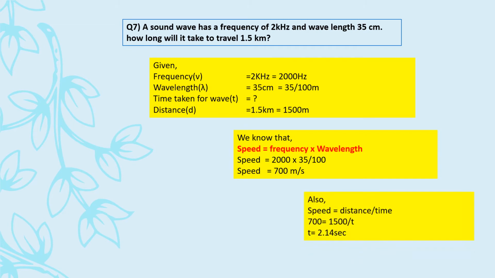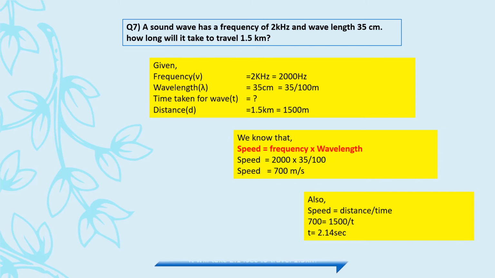So it's a very basic formula that you have been learning throughout. Speed is equal to distance upon time. Speed is 700, distance is 1500, so upon time. अभी देखो, if the quantity is in denominator that has to be calculated, the first thing is we will bring it in numerator. So since ये यहाँ पे denominator में था, other side will go in numerator. This 700 will come in denominator. So 1500 divided by 700 will yield you the answer, that is 2.14 seconds.